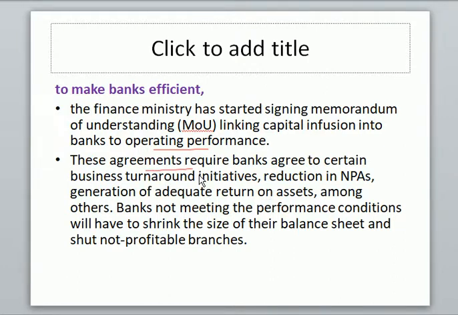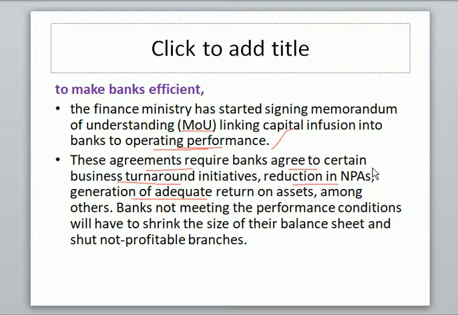Whatever agreements are made between the bank and the central government, banks have to agree to certain business turnaround activities. If the banks are able to reduce the NPAs, or generate adequate return on assets, they can ask for some capital infusion. That is what is called linking capital infusion to operating performance. Whatever operations the bank is doing with regard to NPA and return on assets are also considered operations only.